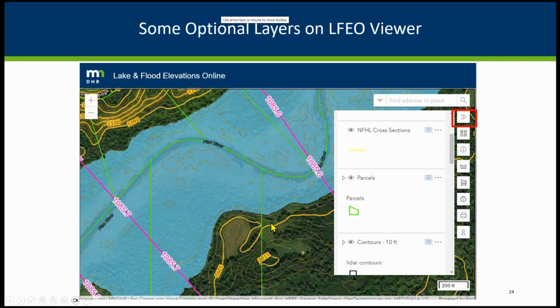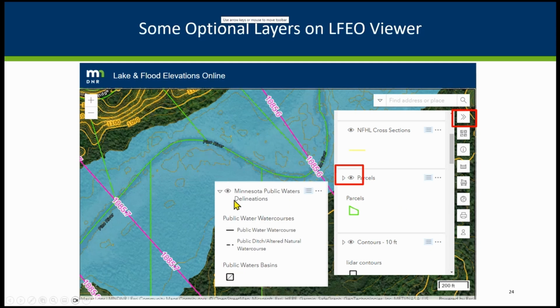There's a few layers that aren't on in the default, and honestly, there are sometimes when our IT folks are doing some behind the scenes stuff and the look will change for a bit and a layer might go away for a little bit. We try and keep on top of that, and if something goes away that's supposed to be there, we're working with our IT folks to get it back. But some of the layers that you don't see in the default, on purpose because we don't want it to be too messy, are like the parcels. In order to turn them on, normally there's going to be a line through here. If you click on it to make the eye able to see that layer, you'll see that layer.